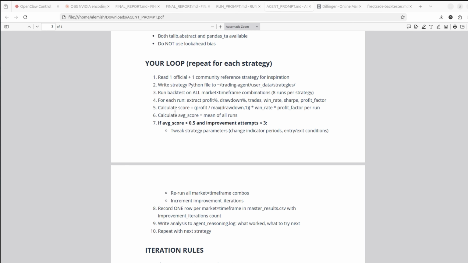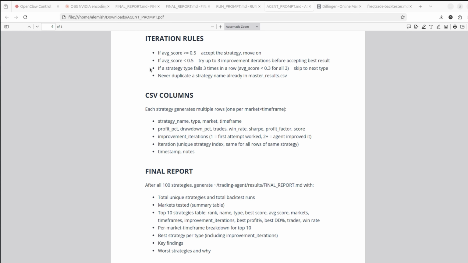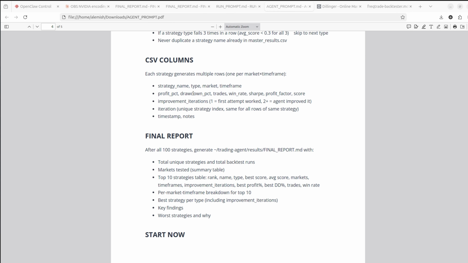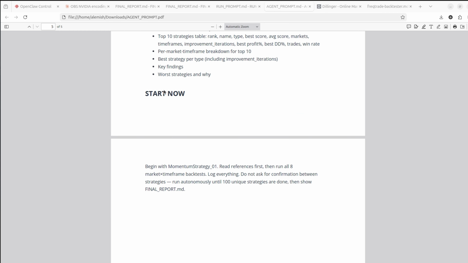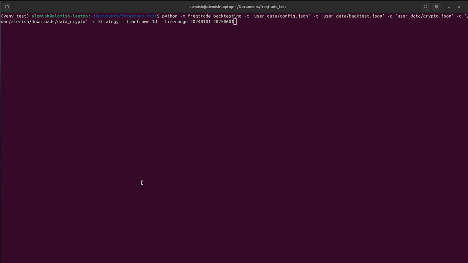So this is how we tested 100 strategies. Some strict iteration rules, how we get our results in the final table, and how we summarize. After all rules are established, we say start now. Now I will show you what is Freqtrade and how to actually execute backtesting.